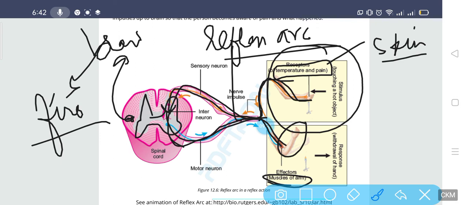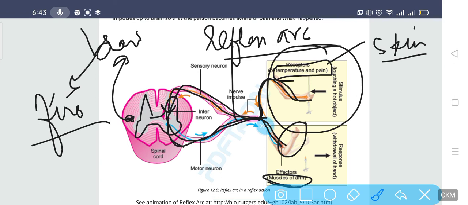Now, think about it, you might have faced such a situation in your life. You are walking and abruptly a sharp thing, like a nail, comes under your foot. What will happen?